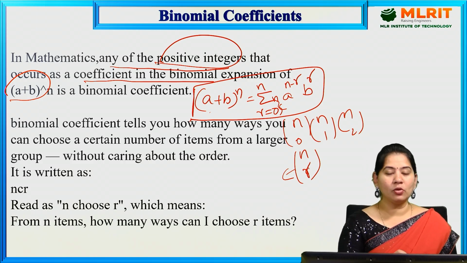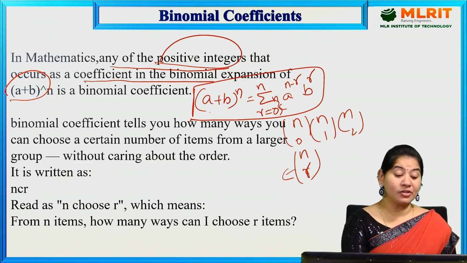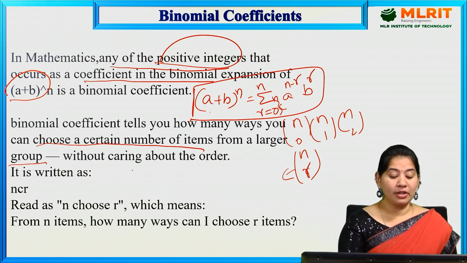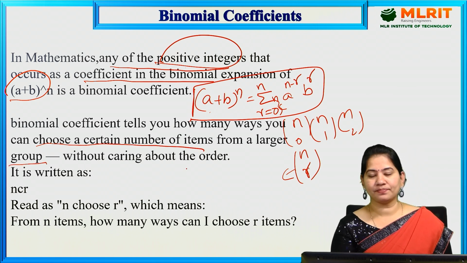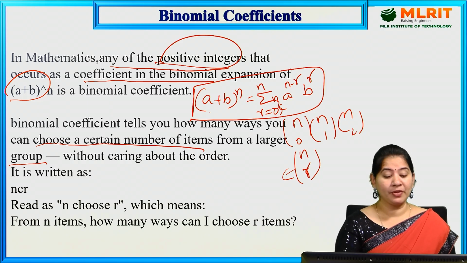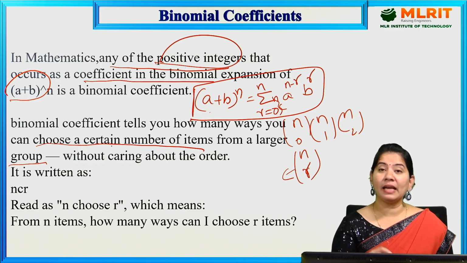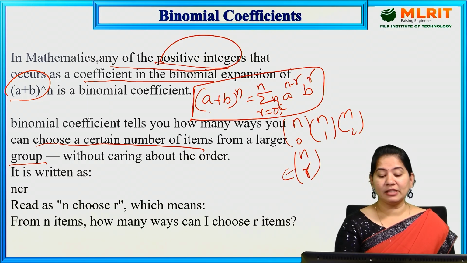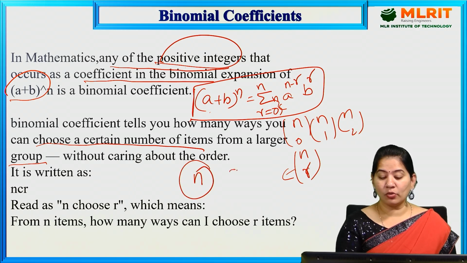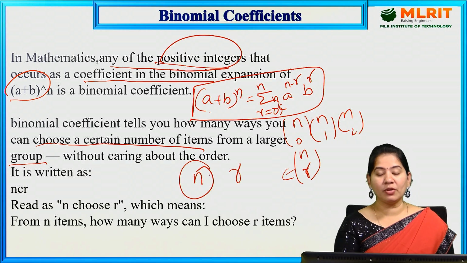The binomial coefficient tells us how many ways you can choose a certain number of items from a larger group without caring about the order. Suppose this is n, the larger number, and we are going to choose r items from the n items.